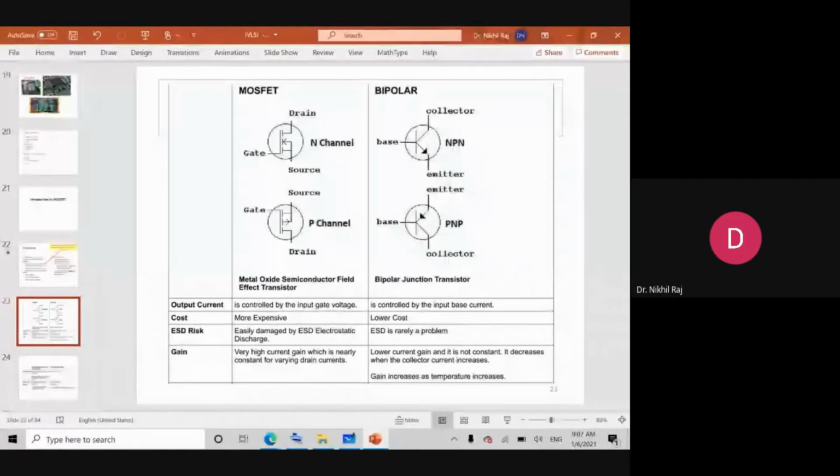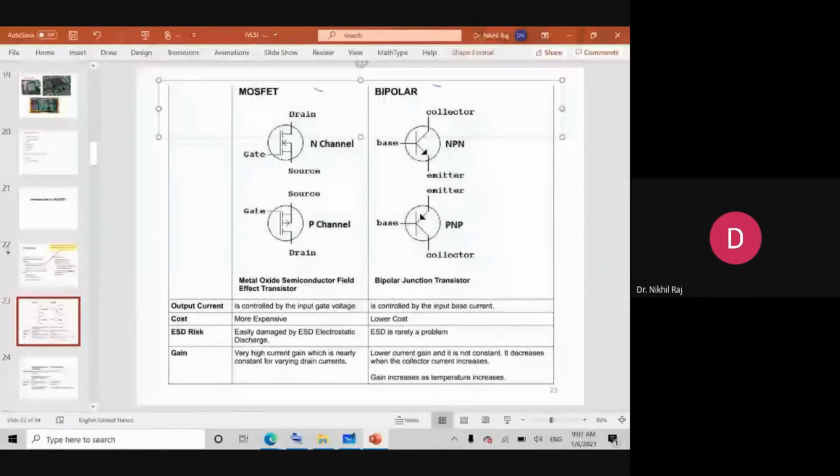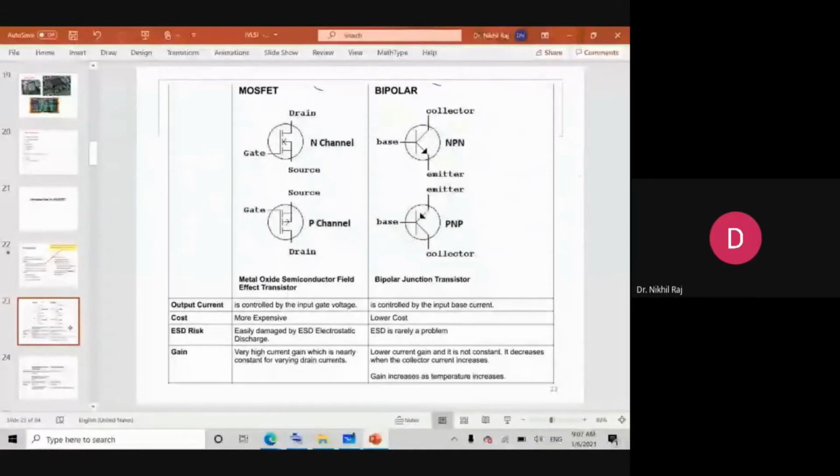These are the two devices, let's say bipolar, BJT and MOSFET. Like in bipolar, there were two different configurations, NPN and PNP, in the MOSFET also it will have two configurations, N channel and P channel, and the terminal names collector, base, emitter are replaced by drain, gate and source. Okay. So a few of the parameters, like output current.